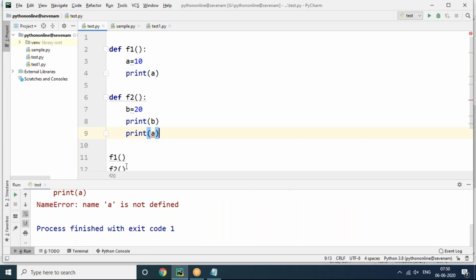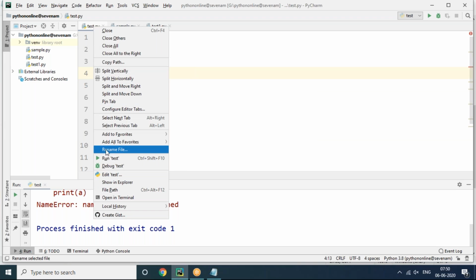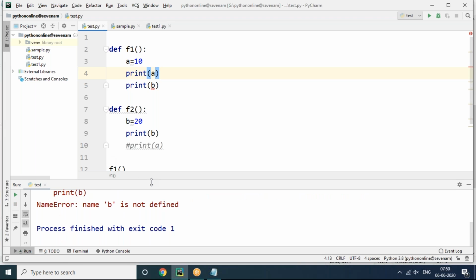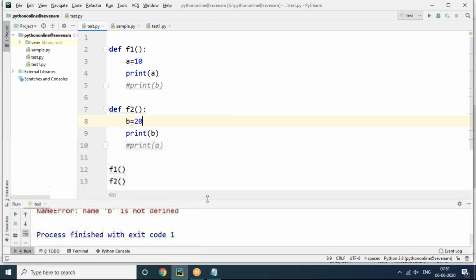So you can't access the A variable in F2. At the same time, you can't access the B variable in F1. This is called local variables. We can say that whatever variables we declare inside a function, we can access them within the same function only. Otherwise it will give an error. So this kind of thing is a local variable. Understand? So this is completely what local variables are.